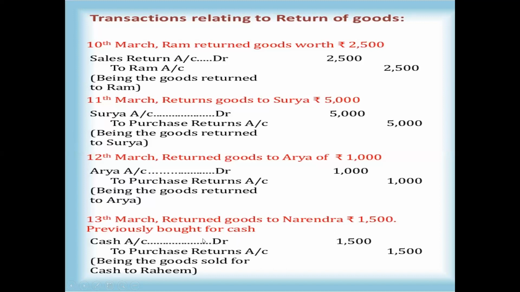So here will cash be debited or credited? You can see, previously we already purchased for cash, and now goods of 1,500 are returned. So cash is coming in or going out? What comes in is debit, what goes out is credit. So cash is coming into the organization again, 1,500 rupees, because the goods are returned. So cash account debtor to purchase returns account. The narration is being the goods returned for cash to Narendra.